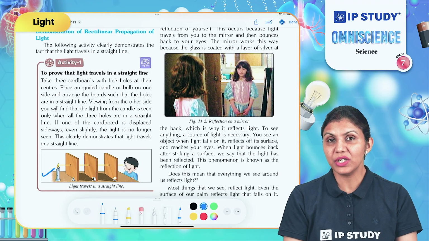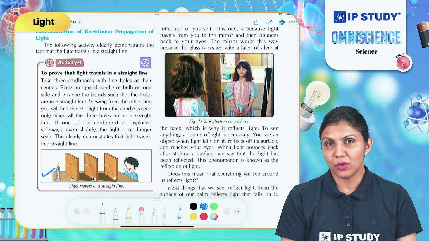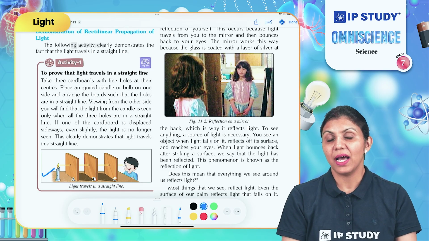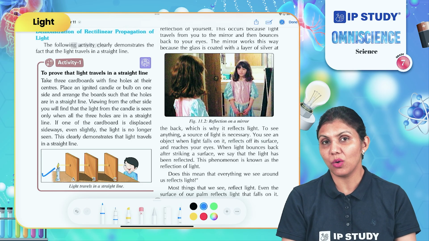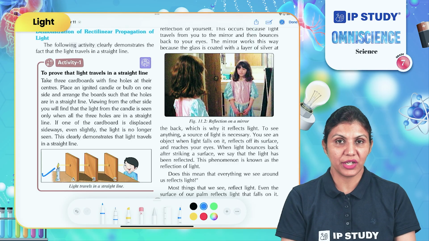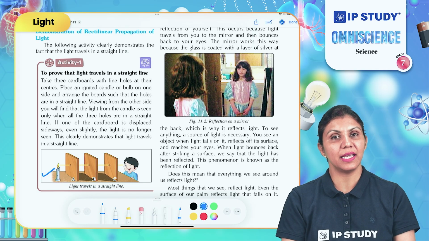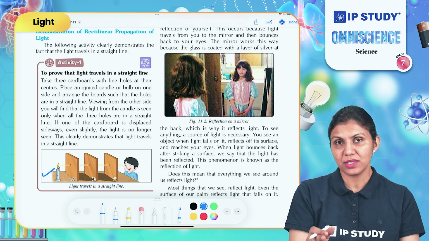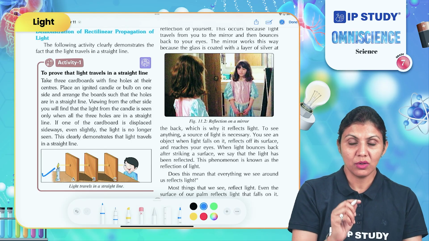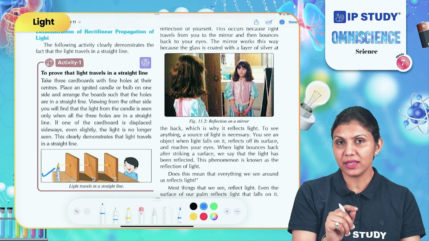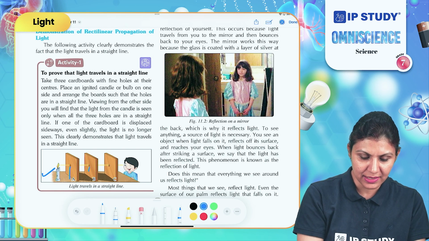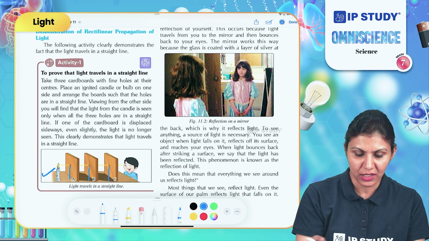We need 3 cardboards which are the same in size, and we need to punch a hole in all these 3 cardboards at the same point. Meaning when we keep these boards vertical, while making the hole in these cardboards, the hole should be at the same height from the floor.